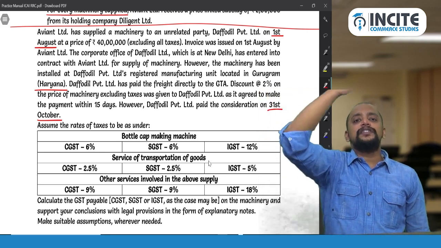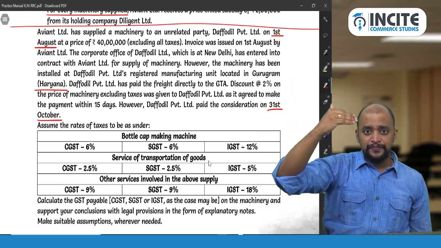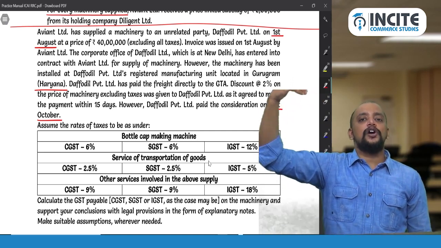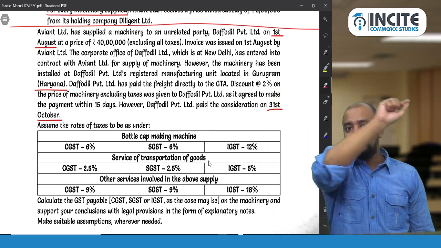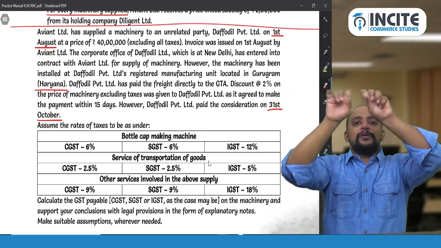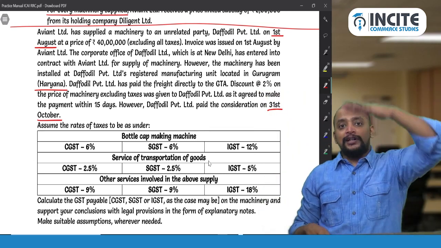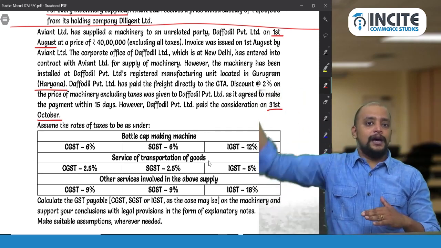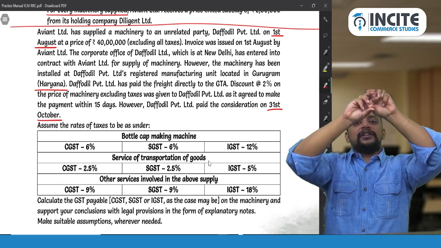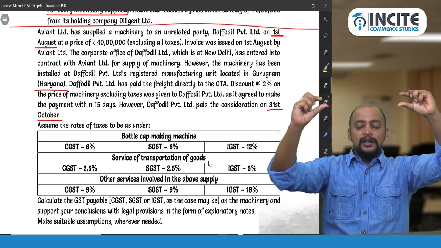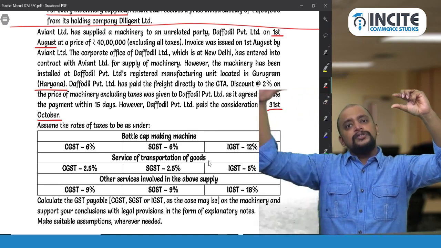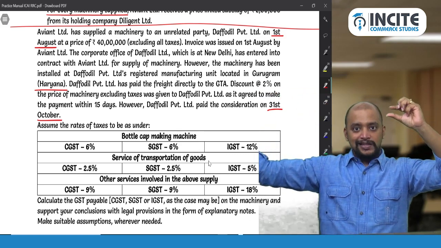Then, with respect to the invoice issued on 1st August, next line, there you will prepare a table: particulars, note and amount. In the particulars, first you will start with the price of the bottle cap making machine. There is no note, so directly you will take 40 lakhs, that is the first line.